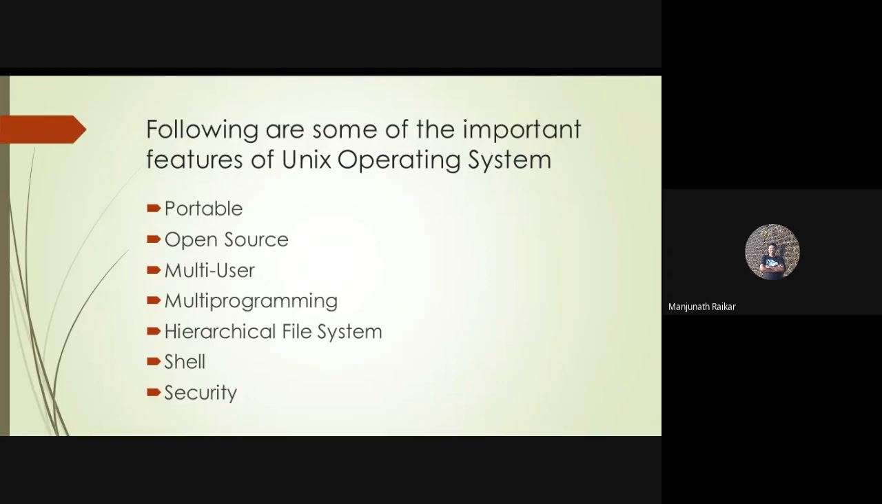It also provides a multi-programming environment, and it has a hierarchical file system. Hierarchical file system in the sense the file system is managed in a hierarchical way, like directory, subdirectory, files, sub files, like that. Clear? So there is a hierarchy we have to manage. That hierarchical file management will be there in the Unix operating system.